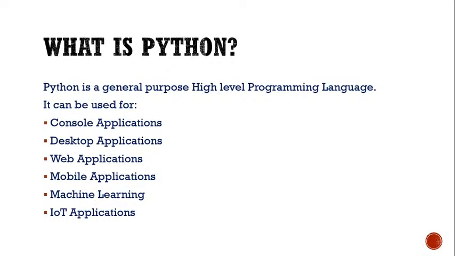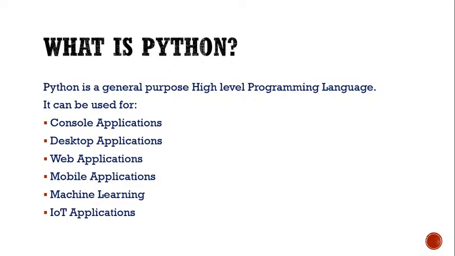Now talking about Python. What is Python? Python is basically a general purpose high level programming language and it is used for developing multiple kinds of applications. It is a general purpose high level programming language because Python can be used for creating different kinds of applications.